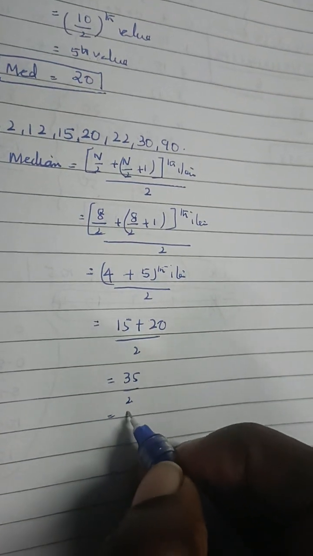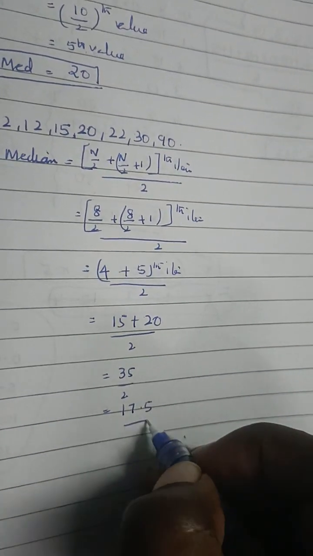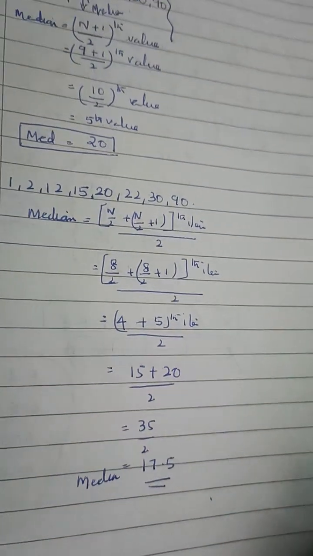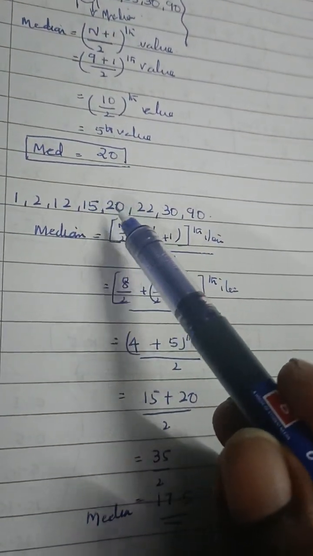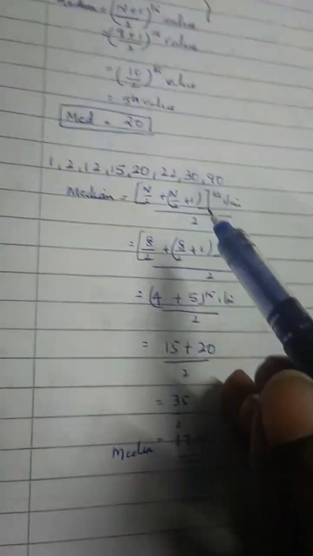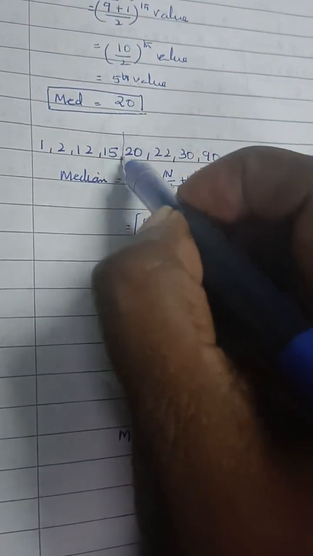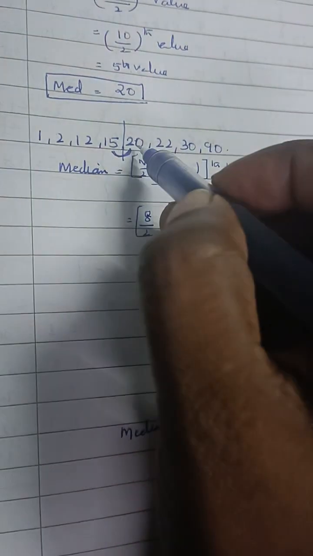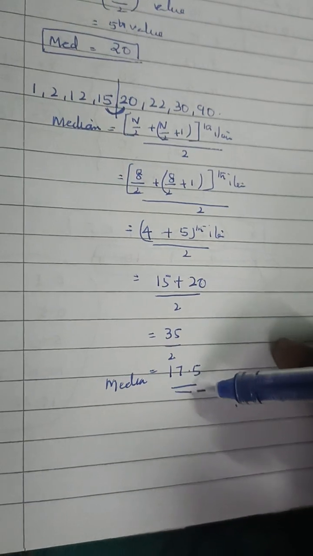So it's somewhere around 7.5. So this is my median. Okay, so here you have the fourth value and the fifth value, and the average of these two values is the one. So in layman's terms, how do we do it? We divide the data into 2 equal parts, 4 and 4, and we take the average of these two middle values. So 15 plus 20 by 2 is 17.5.